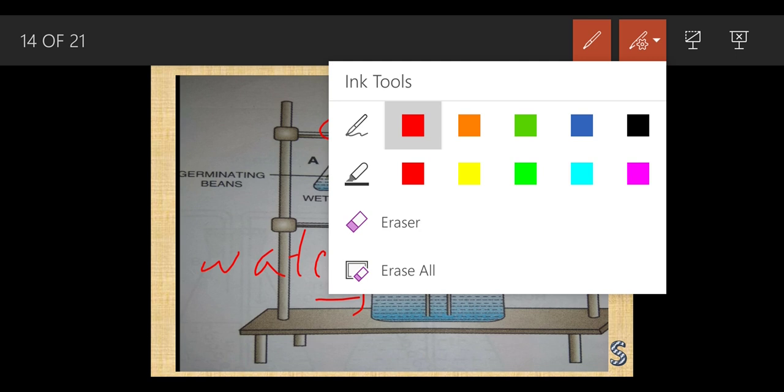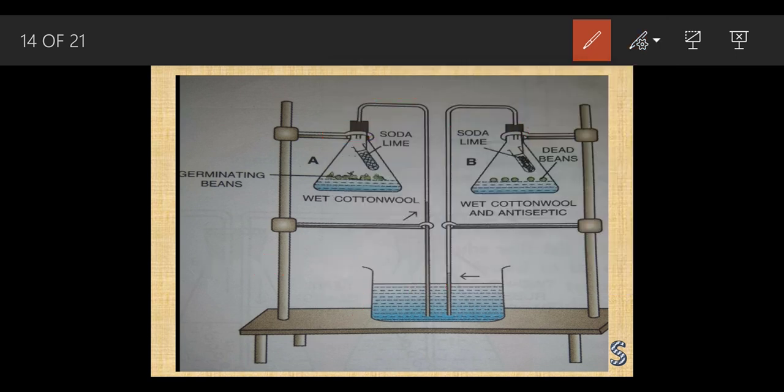Now why? And inside this flask we have kept two test tubes. In test tube A we have kept soda lime, and in test tube B again we have kept soda lime. Why was this soda lime kept?